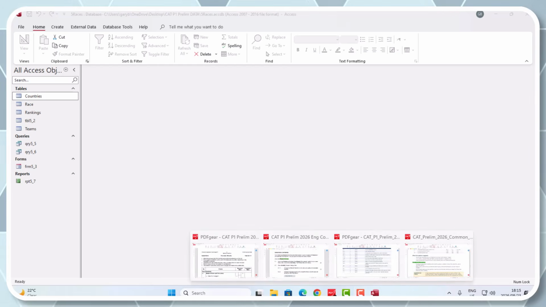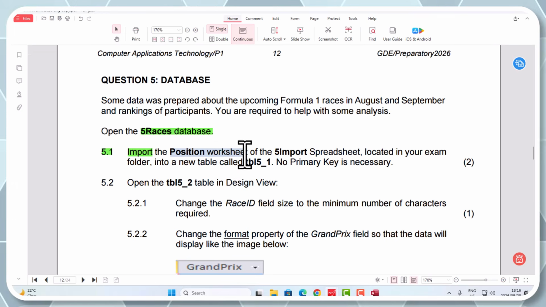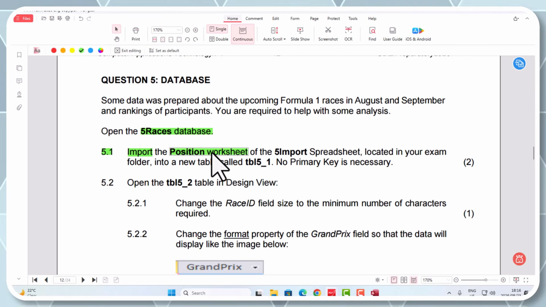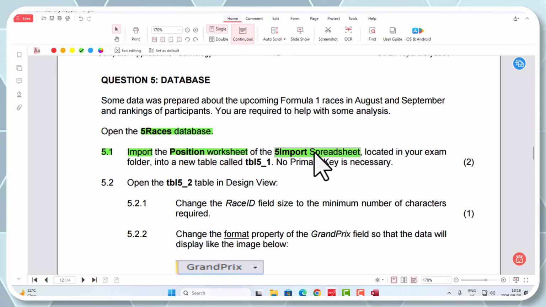Let's go see what the first question asks us to do. It says 5.1, Import. That's a new function. It's not often that they've used that through the years that I'm aware of, so this might be a little bit challenging for you. Import the positions worksheet. They're telling us which worksheet of the 5 import spreadsheet. In that spreadsheet, grade 12s, is a worksheet called position. Very important. It is located in your exam folder.